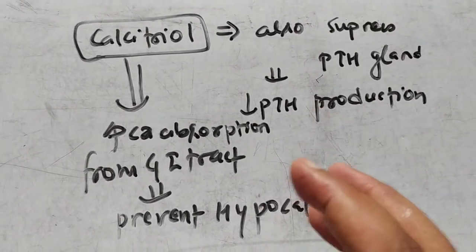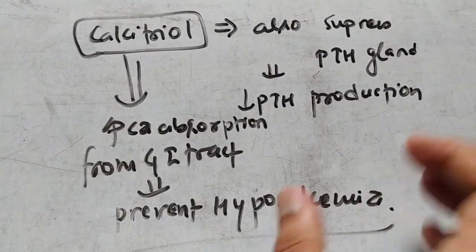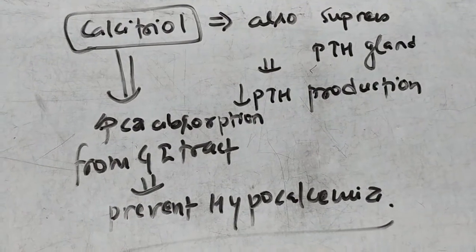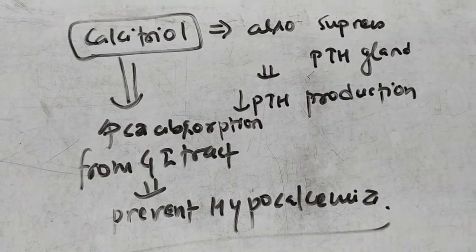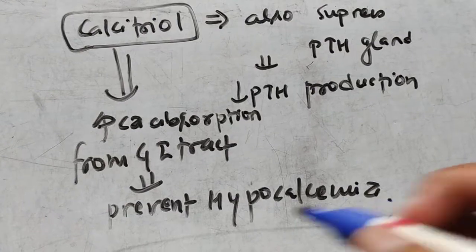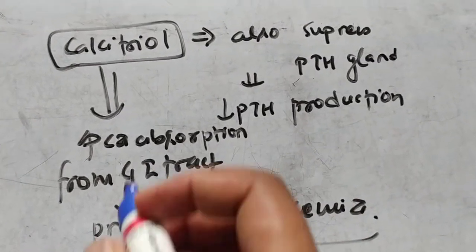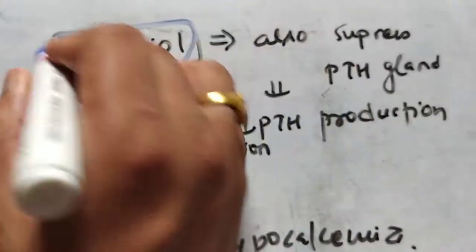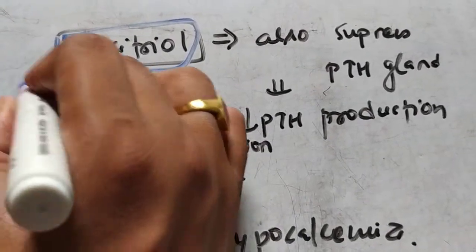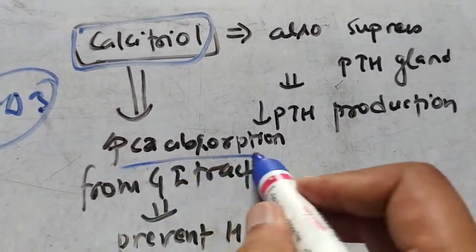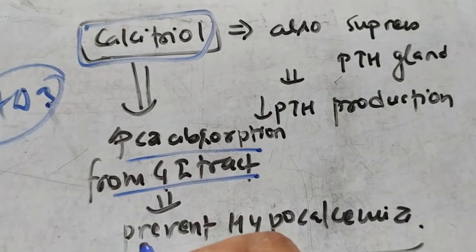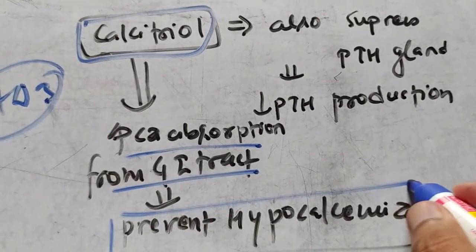As we know, hypocalcemia was stimulating the parathyroid gland and increasing parathyroid hormone production. So if we give calcitriol, that is vitamin D3, then this vitamin D3 will increase calcium absorption from the GI tract and prevent the hypocalcemia.